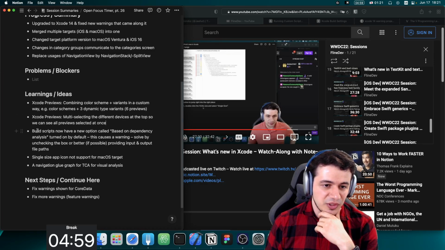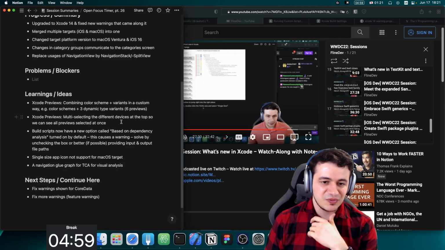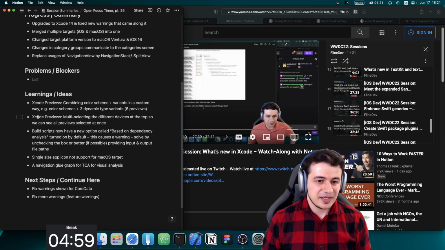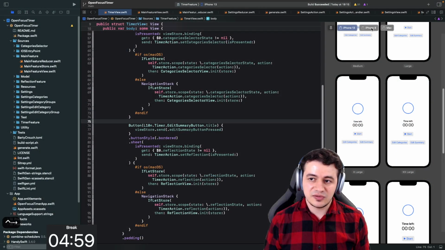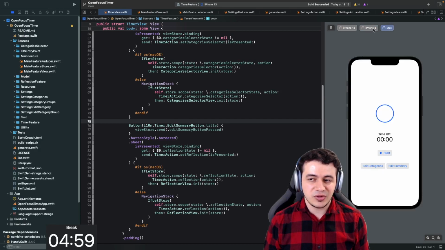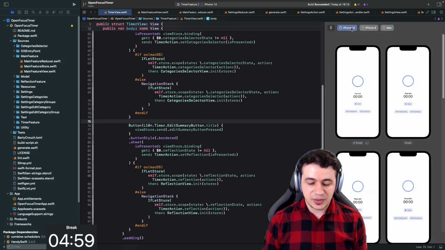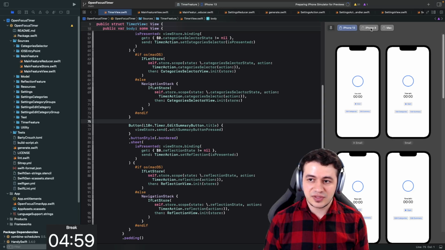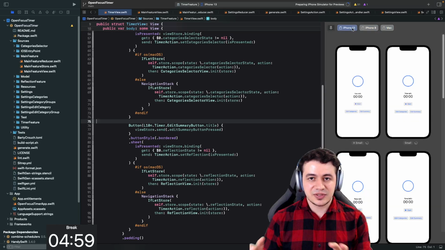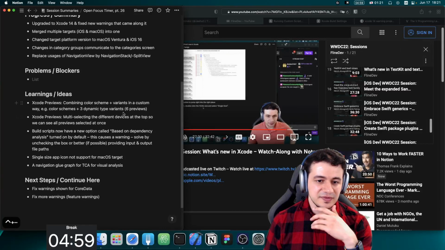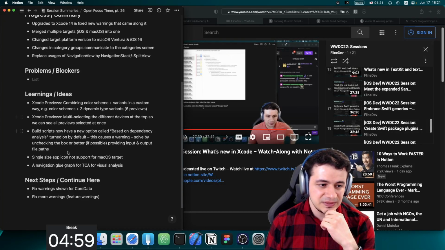All right, so I will continue here, and then we're going to close the stream anyways. Xcode Previews, multi-select in a different device at the top, so we can see all previews selected at once. So I also have these 3 different devices, and I want to see them all side by side. And it would be really cool if I just could have shift click, for example, or command click, and it would just multi-select them and show them all together. That would be amazing. I'm going to file that feedback as well.